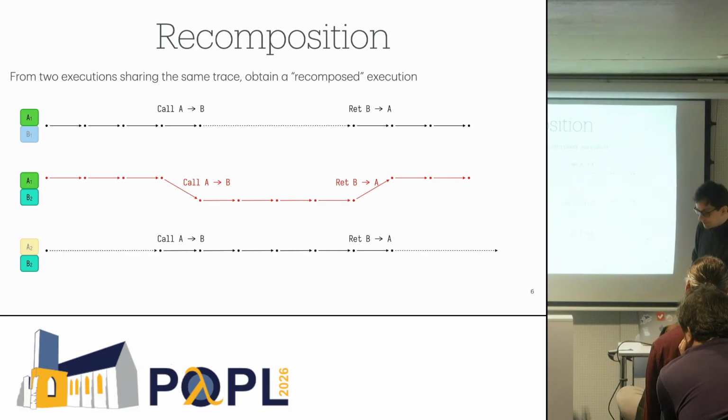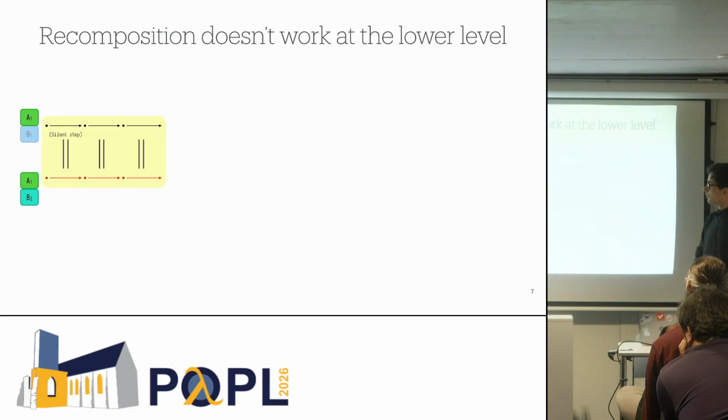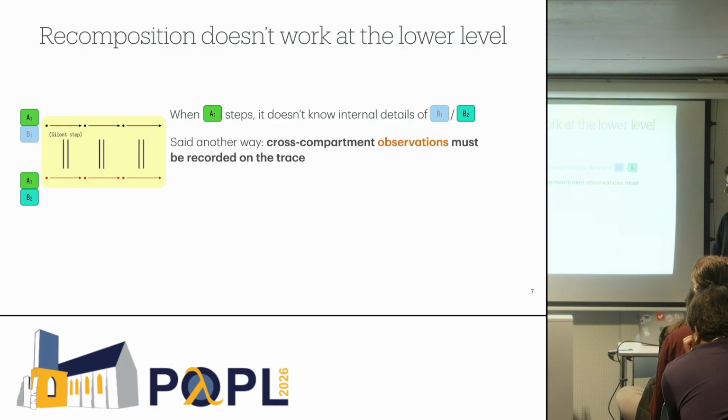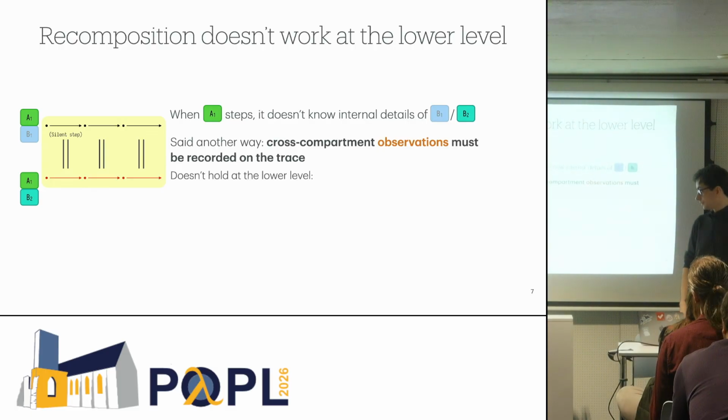So this is nice, but this doesn't actually work at a concrete level. For instance, this is because of these silent steps. Here, when the A1 part steps, it cannot actually know whether it's linked against B1 or B2. Otherwise, there would be ways for it to make a different choice and so do different things, and we could not reproduce the same silent step. Said another way, it means that cross-compartment observations must be recorded on the trace. And that's really not possible if we only record calls and returns at the lower level.